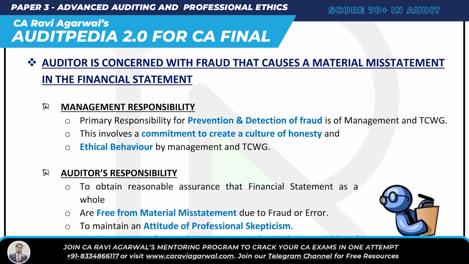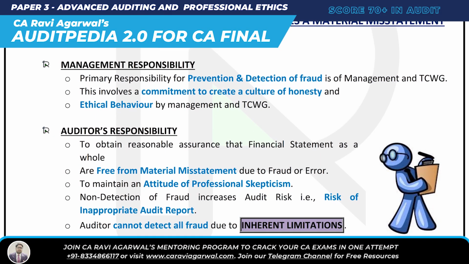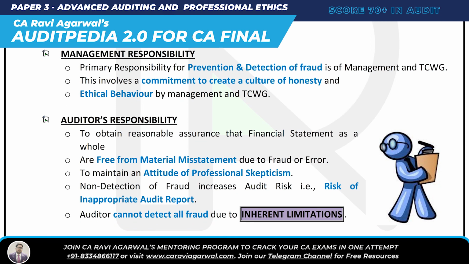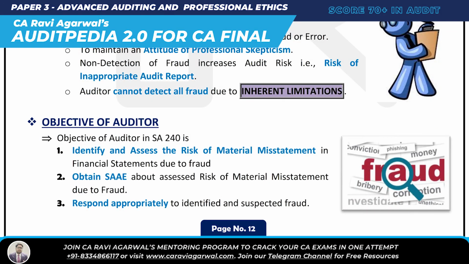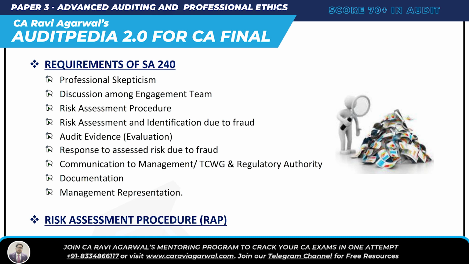What is the auditor's responsibility? Very simple: to obtain reasonable assurance whether the financial statements as a whole are free from material misstatement due to fraud, and maintain professional skepticism. Non-detection of fraud does not mean the audit is poor, so try to detect fraud, though he cannot detect all frauds. Objective, very simple: identify and assess the risk of fraud, obtain evidence related to fraud, and appropriately respond. Then the requirements of SA 240: professional skepticism, discussion with the team, risk assessment procedures and identification of risks due to fraud, audit evidence evaluation, response to risk, and then keep communicating with TCWG and management, documentation, management representation.